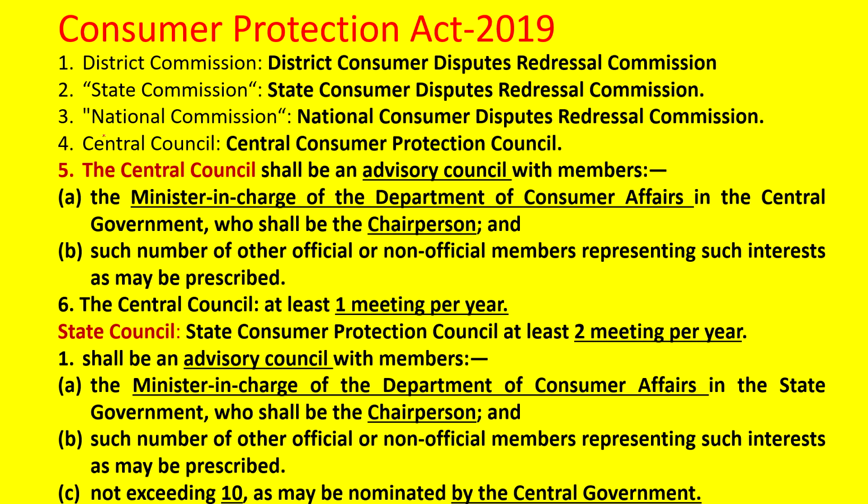As far as the state council is concerned, there will be a State Consumer Protection Council, and they will have at least 2 meetings per year. And this shall be an advisory council with members, the minister in charge of the Department of Consumer Affairs, but for the state government. Earlier we have seen it is the central government minister. Here it is the state government minister who will be the chairperson. And any number of official and non-official members will be added, and that should not exceed 10. This should be understood. For the state council, they should not exceed 10, as nominated by the central government.